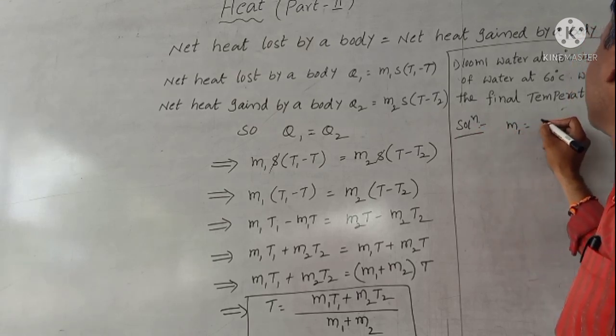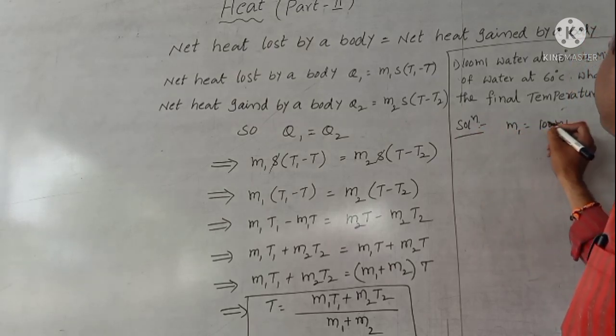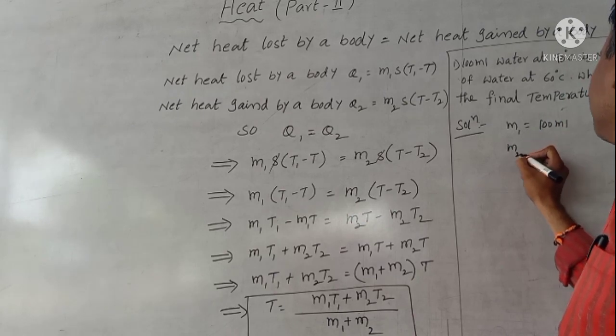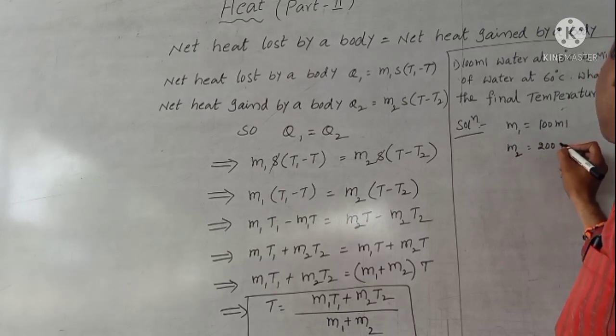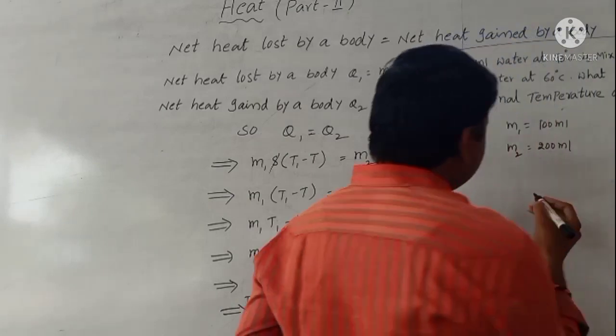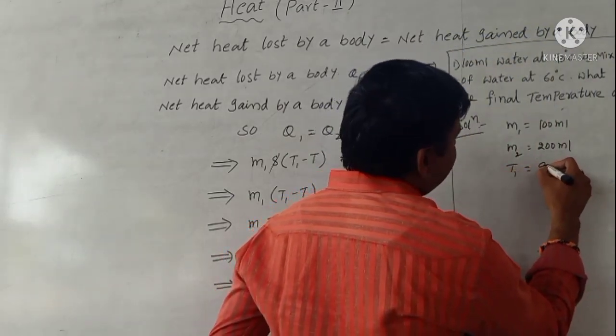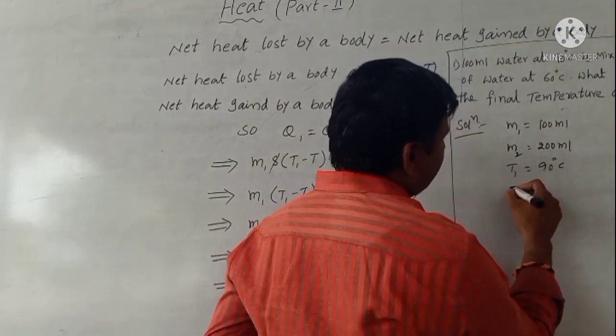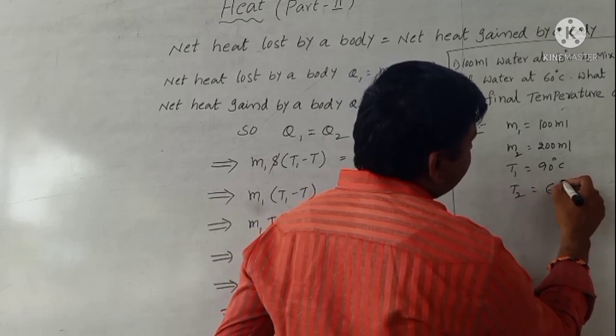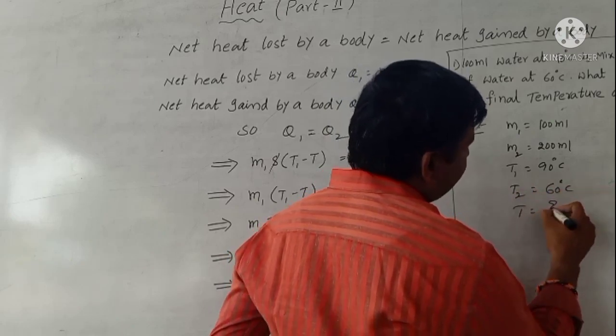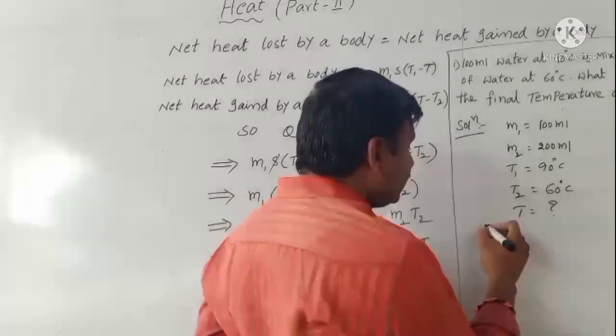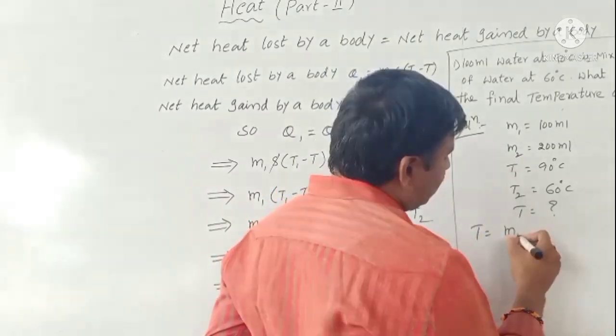So here given M1 value is 100 ml and M2 value is 200 ml. Then T1 is 90 degrees Celsius and T2 is 60 degrees Celsius. You find the final temperature T. T is equal to, what is the formula?